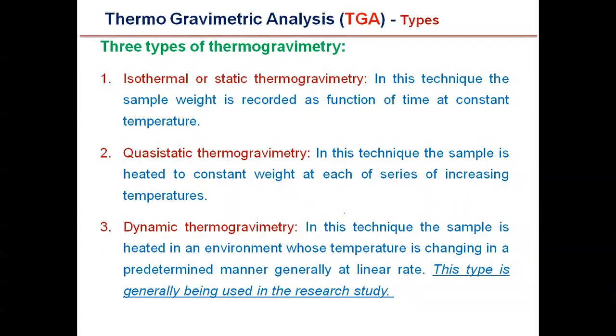Okay, so there are three types of thermogravimetry. The first one is isothermal or static thermogravimetry. In this technique, the sample weight is recorded as a function of time at constant temperature. The second one is quasi-static thermogravimetry. In this technique, the sample is heated at constant weight at each of a series of increasing temperatures. The third one is dynamic thermogravimetry. In this technique, the sample is heated in an environment whose temperature is changing in a predetermined manner, generally at a linear rate. This type of thermogravimetry is widely used in research studies.